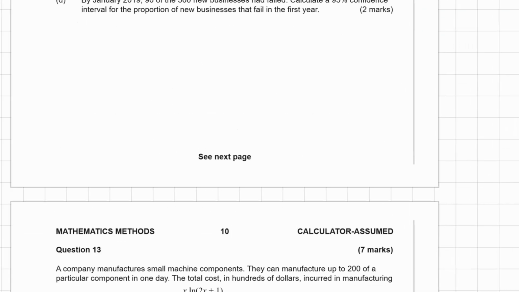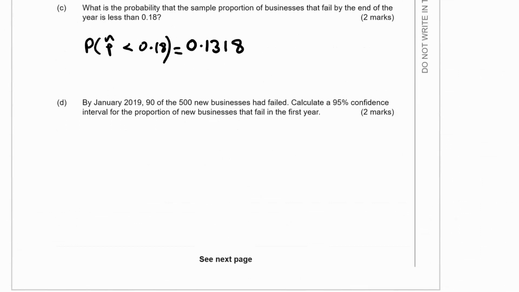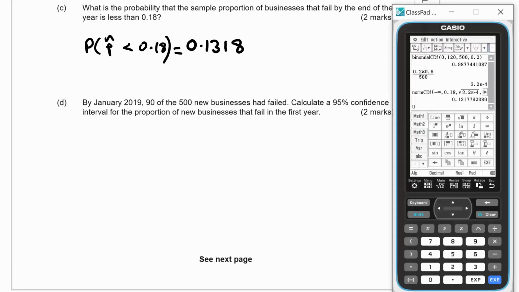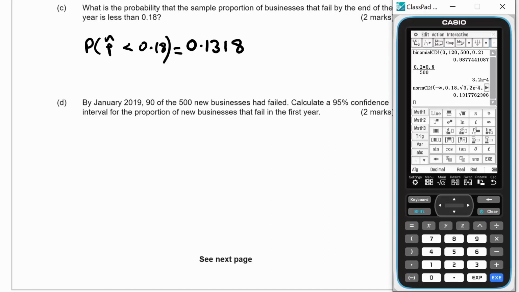By January 2019, 90 of the 500 new businesses had failed. Calculate a 95% confidence interval. So first of all, let's work out what 90 out of 500 is. That's 0.18. Okay, make a note that that's the 90 out of 500.